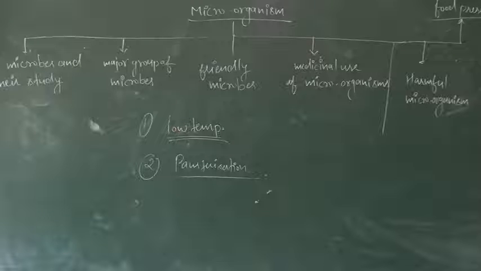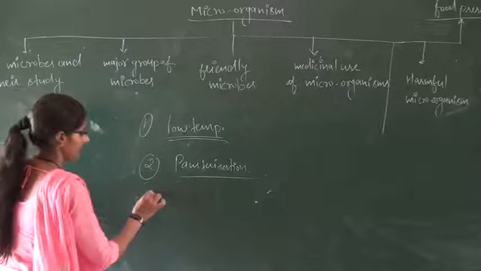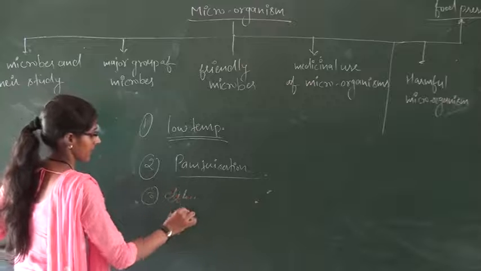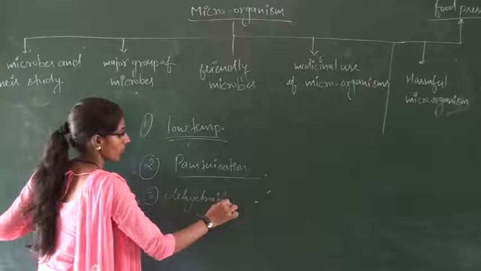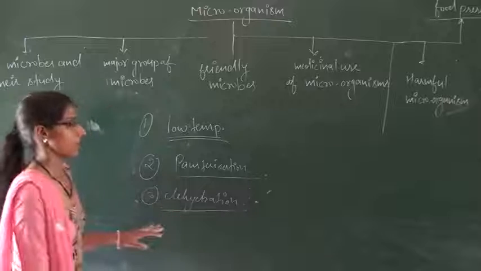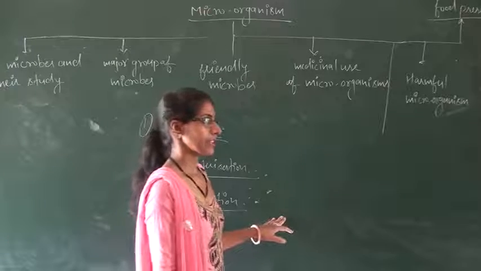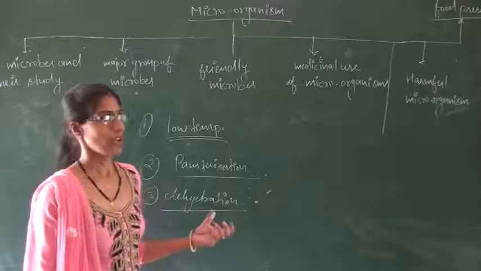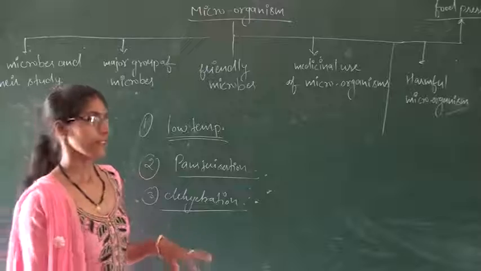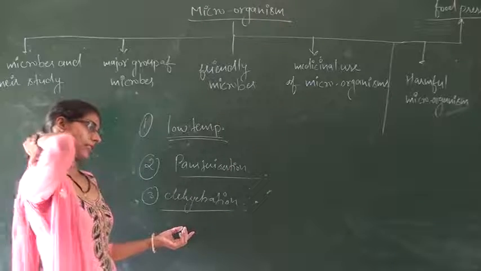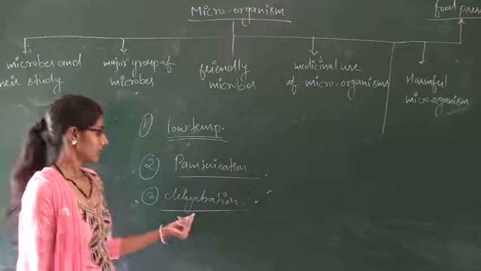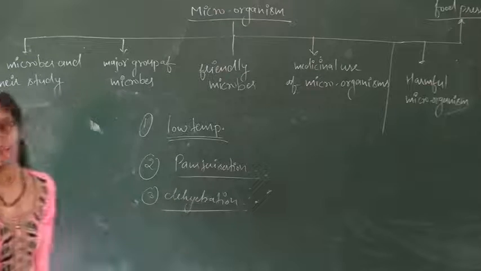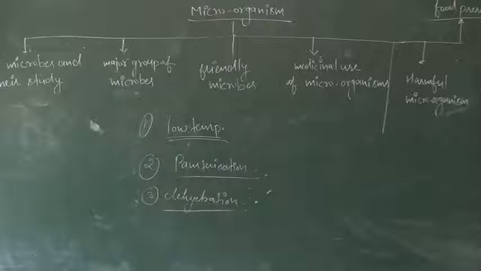Okay, after that, dehydration. There is a loss of water. Green leafy vegetables or fruits contain a certain amount of water. By removing this water, we can save these vegetables. Bacteria and fungi cannot be active in the absence of moisture.